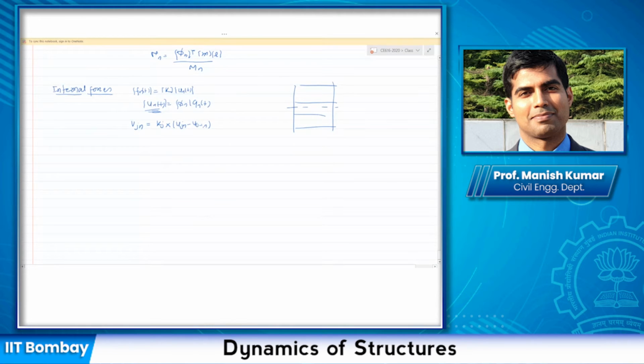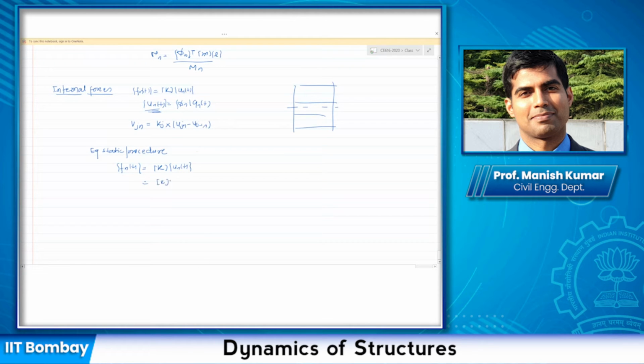The second procedure was the equivalent static procedure, in which we find out equivalent static forces as stiffness times the displacement. Remember, this is for the nth mode.